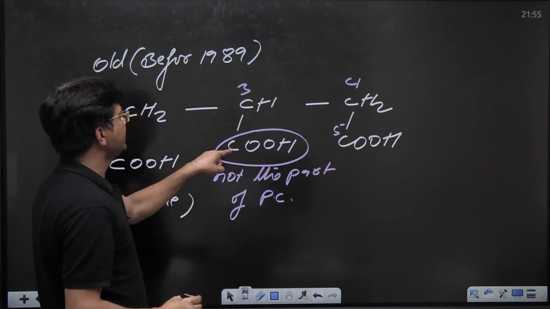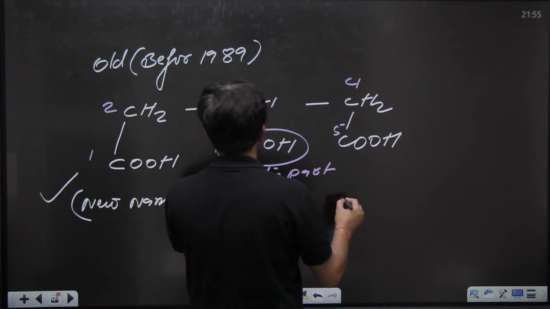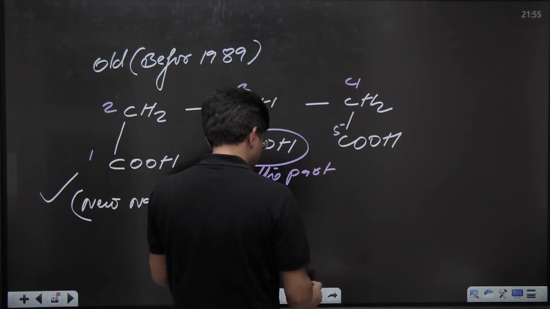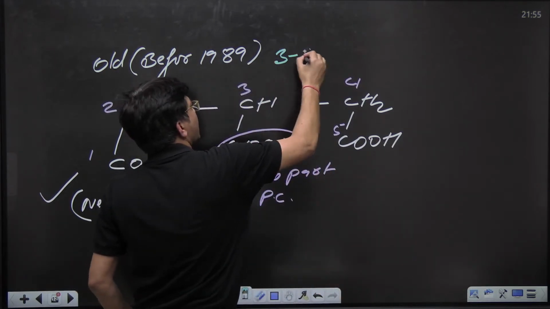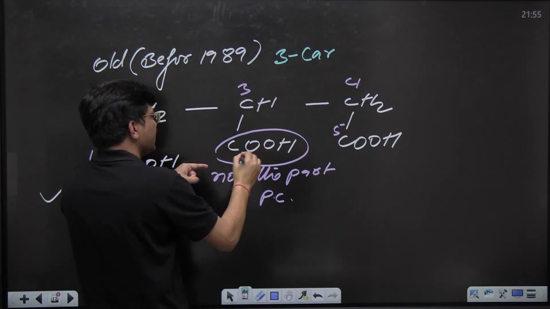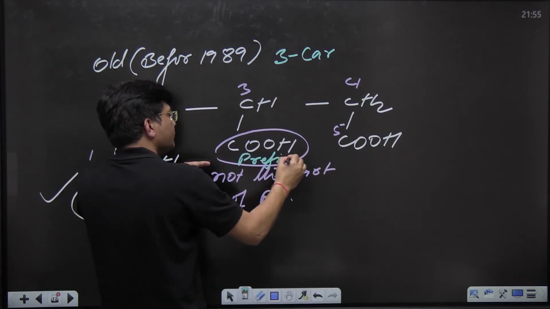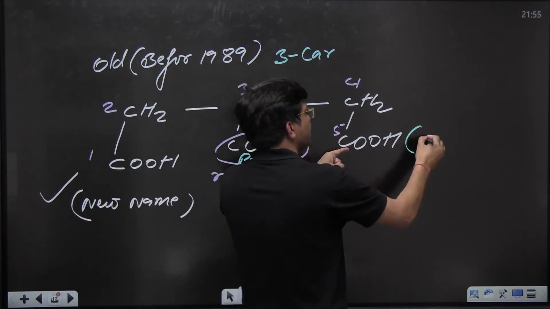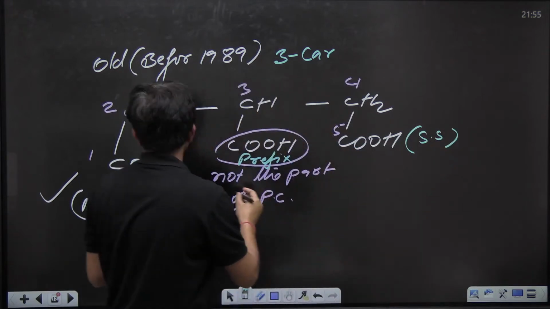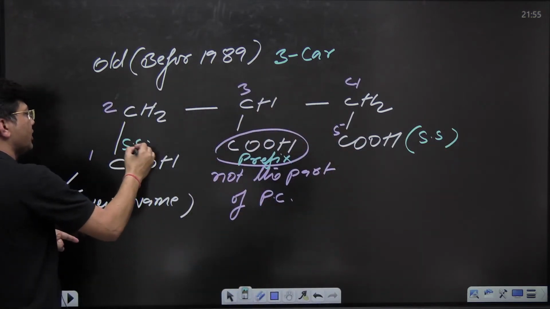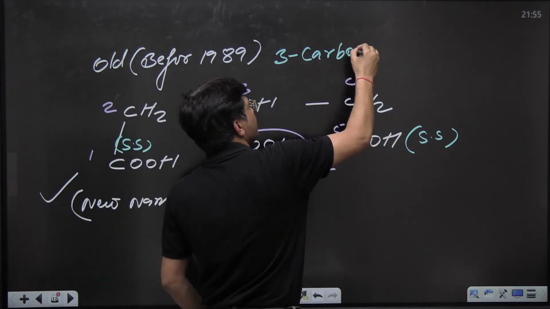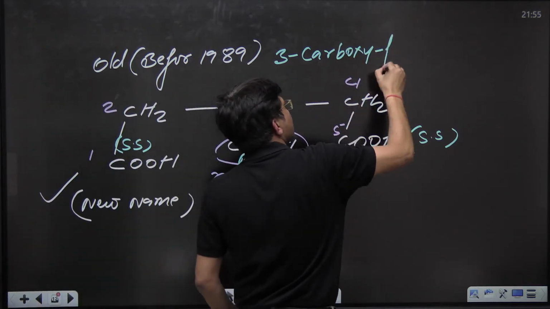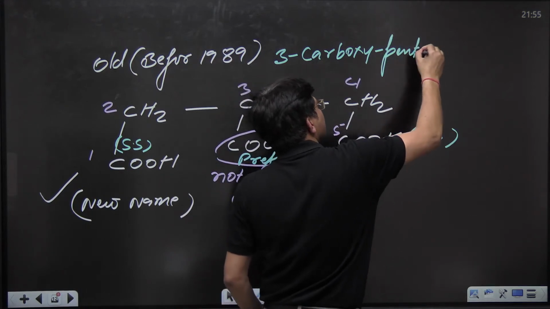So they were saying this is carboxy. They were using 3-carboxy. In olden days, they were saying 3-carboxy because here it is acting as a prefix. And once it is counted in the parent chain, it is acting as a secondary suffix. Are you able to understand what I am telling you, kids? Secondary suffix: 3-carboxy and pentane 1,5-dioic acid.